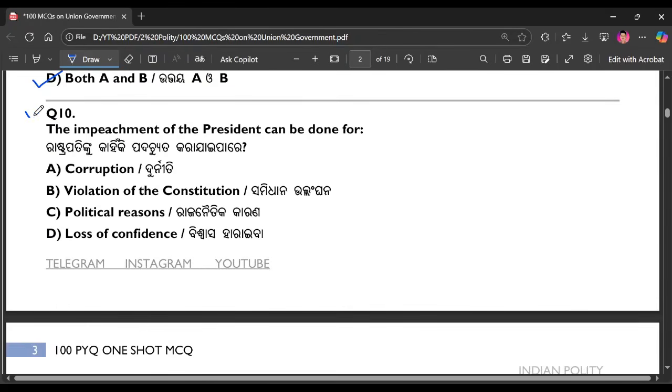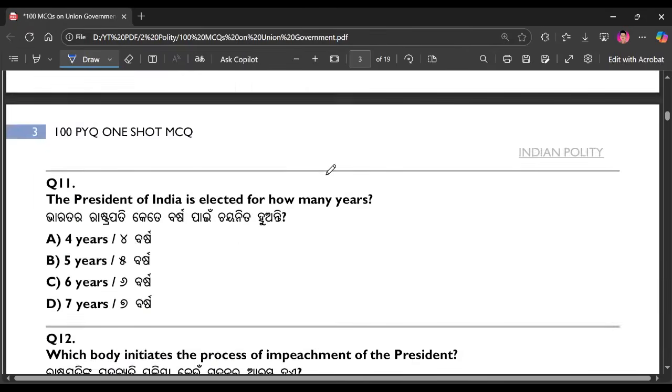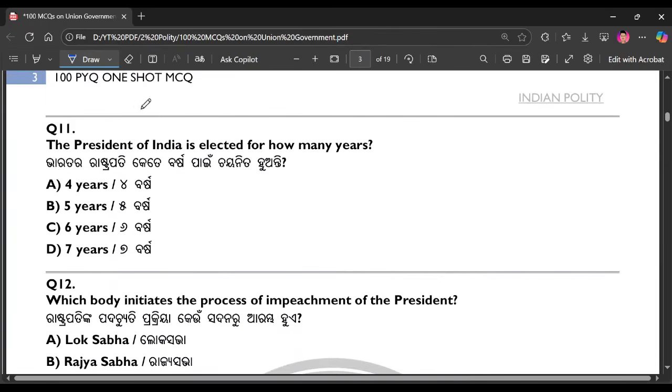Question number 10. The impeachment of the President can be done for. The right answer is option number B. Question number 11. The President of India is elected for how many years? The right answer is option number B.